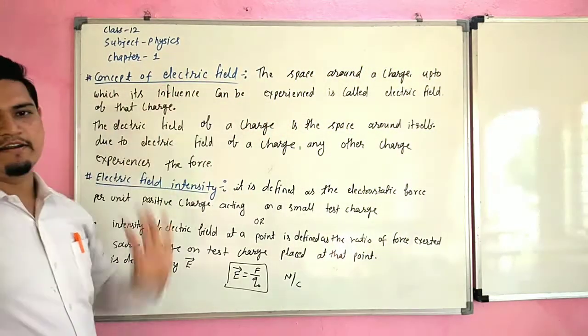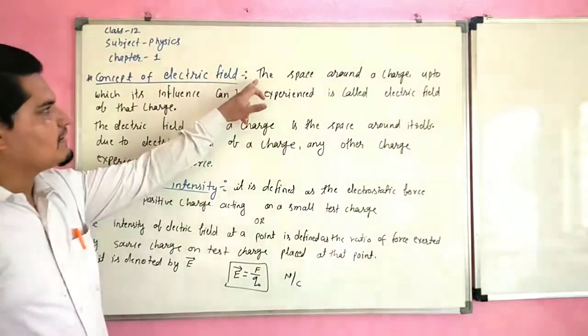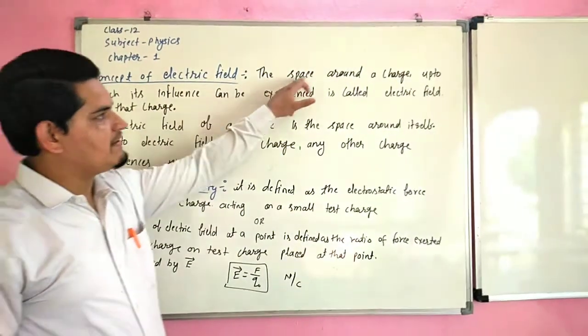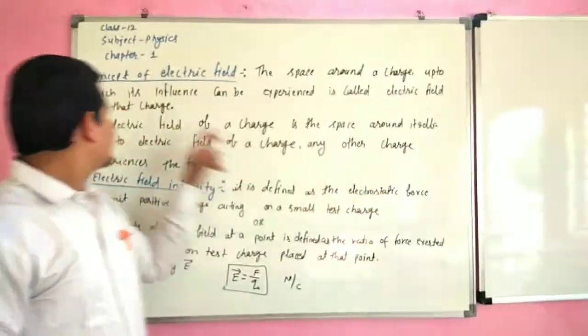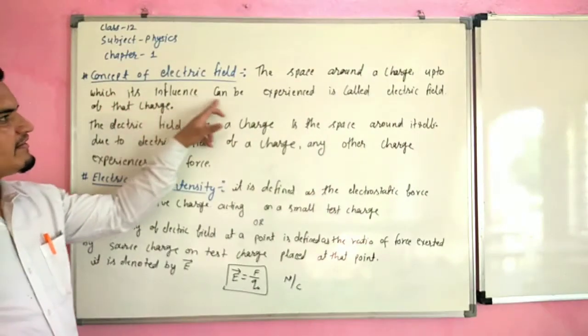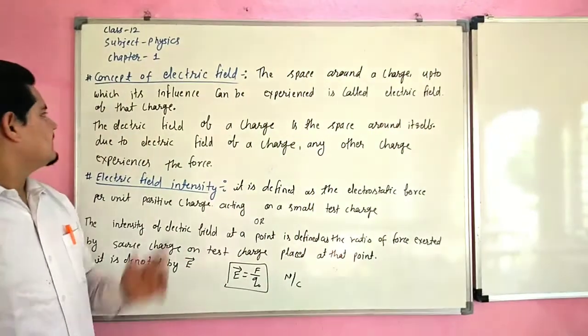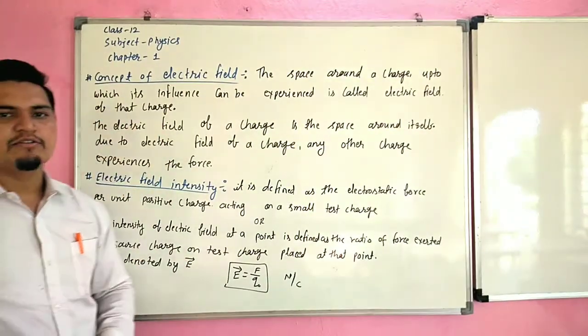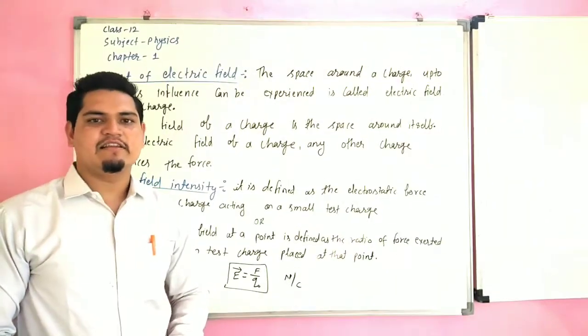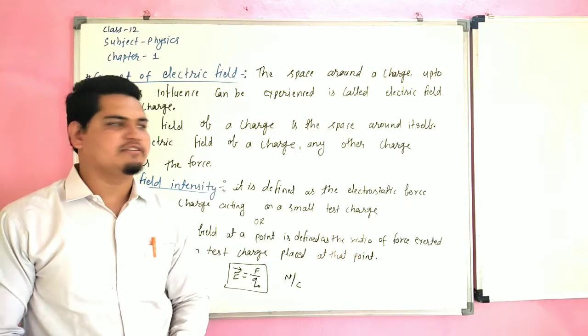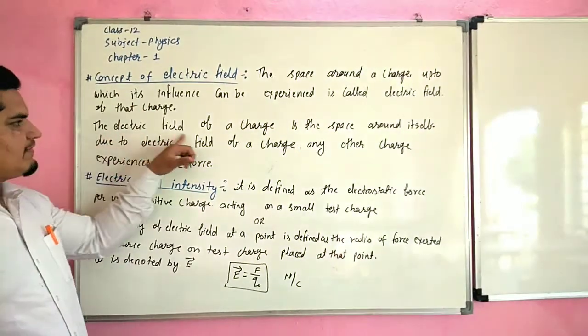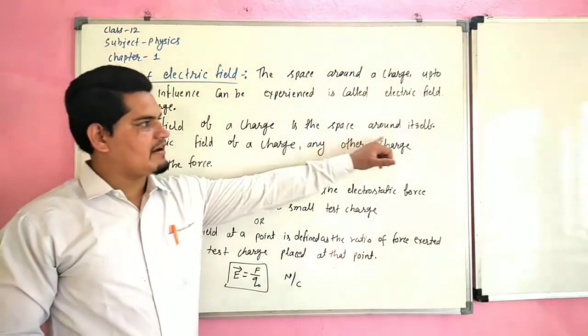concept of electric field. The definition is: the space around a charge up to which its influence can be experienced is called the electric field of that charge. So electric field is nothing but a space around the charge. The electric field of a charge is the space around itself.